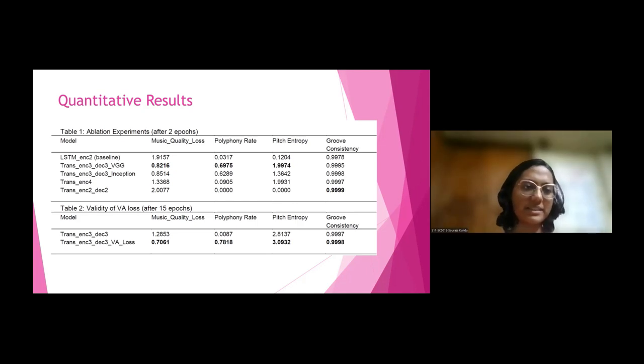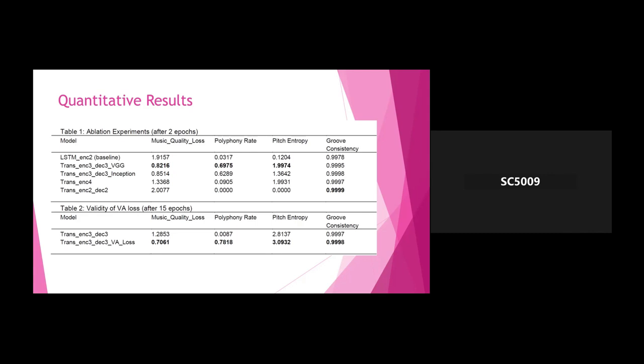For example, trans 4 is just 4 transformers in the encoder, with no transformer or LSTM in the decoder, and it still performed much better. So all the transformer variants perform much better than any LSTM variants. It is because the transformer has more contextual feature extraction capability. I see, thank you very much for the explanation.